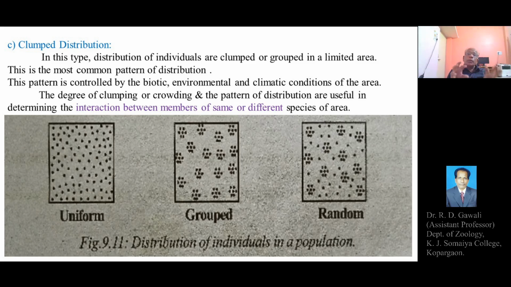There is no specific pattern of distribution of organisms of the population, where the individuals may be found singly or individually in a particular region, or in the form of groups. So there is a random distribution in the third square. So uniform or clump or random. These are the three types of dispersion or distribution pattern which can be observed among the population.